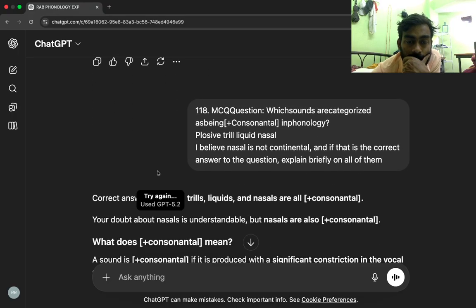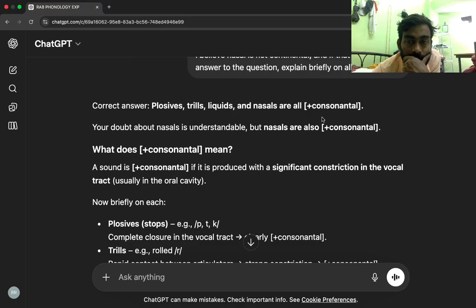Correct answer: plosives, trills, liquids, and nasals are all plus consonantal. Your doubt about nasals is understandable, but nasals are also plus consonantal. What does plus consonantal mean? A sound is plus consonantal if it is produced with a significant constriction in the vocal tract, usually in the oral cavity. Now briefly on each.